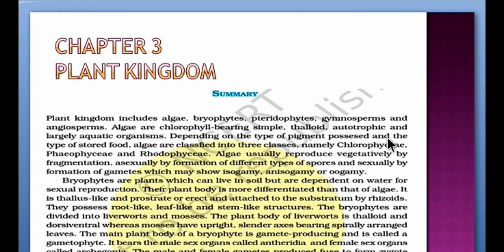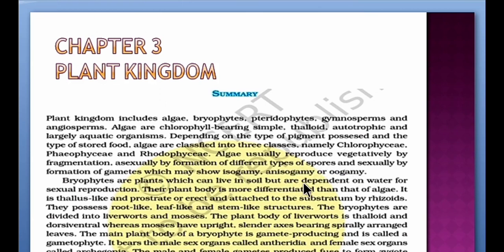Depending on the type of pigment possessed and the type of stored food, algae are classified into three classes, namely Chlorophyceae, Phaeophyceae and Rhodophyceae. Algae usually reproduce vegetatively by fragmentation, asexually by formation of different types of spores and sexually by formation of gametes which may show isogamy, anisogamy or oogamy.